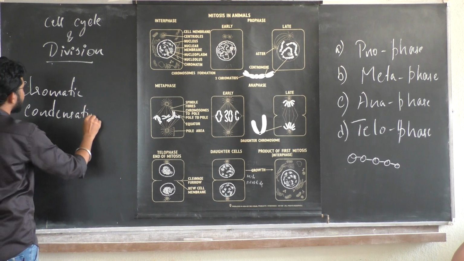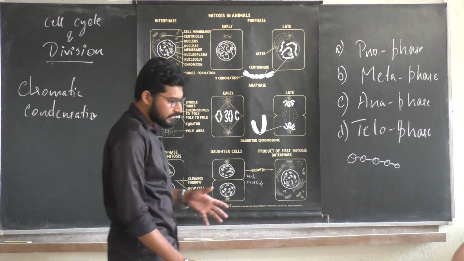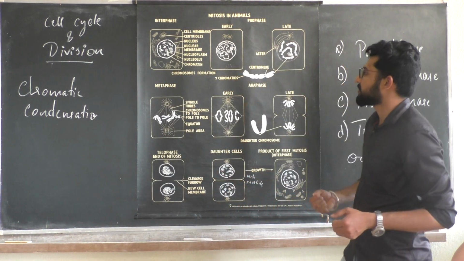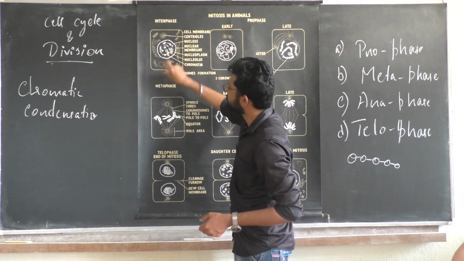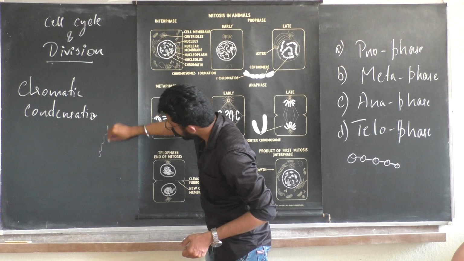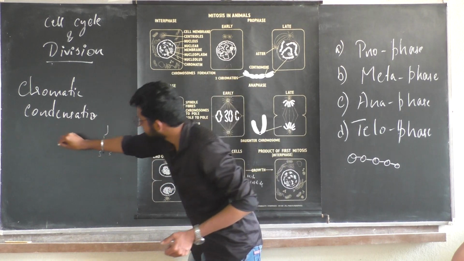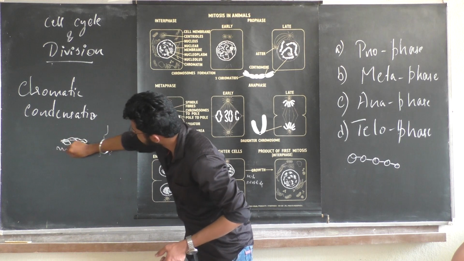Whatever chromosomal content you have in the cell is undergoing condensation, becoming very tightly packed, a very thick structure, like this.